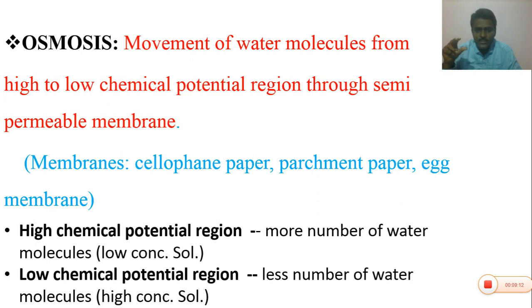So the low content solution, the 10% salt solution, has more water molecules when compared to the 50% salt solution, because the 30 to 50% salt solution has more solutes and fewer water molecules. So the high chemical potential region contains more water molecules, and the low chemical potential region contains fewer water molecules.